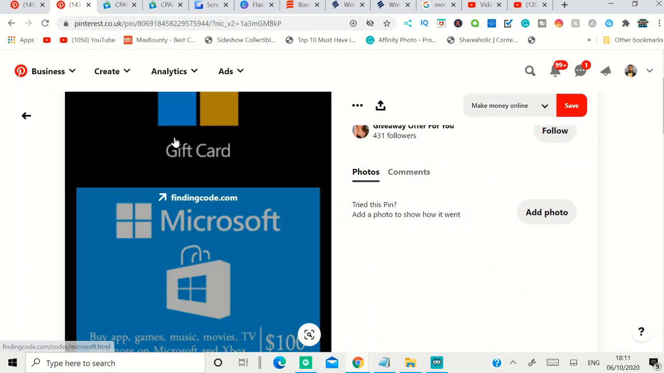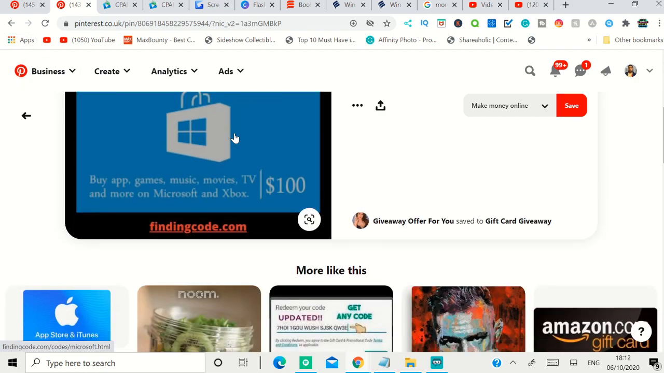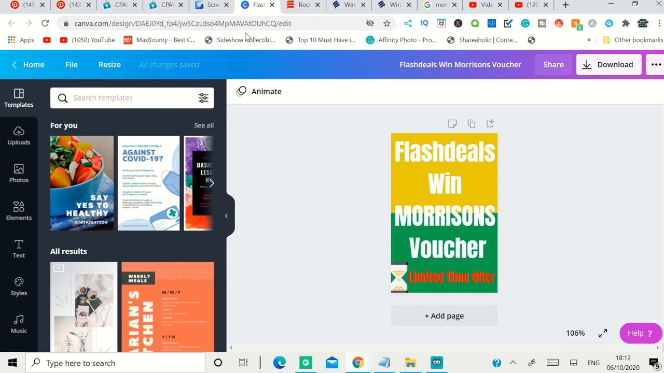I will explain how you can add a link without Pinterest stopping you from posting your pin. So what you have to do first, when you understand the pins that people are already promoting, is go to Canva and create a basic pin, because for each offer you're going to create new pins.